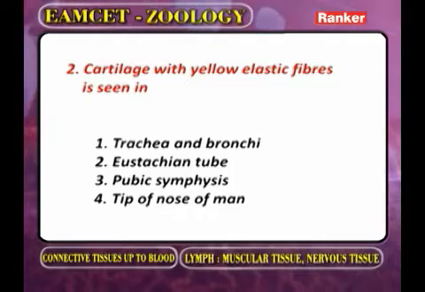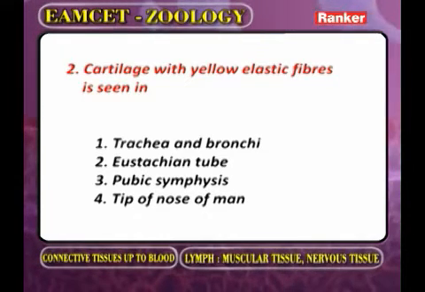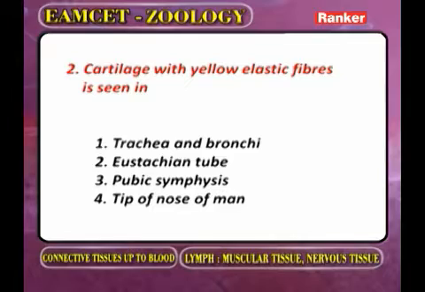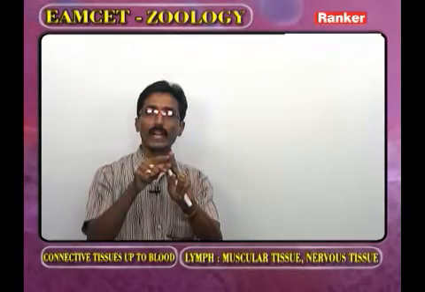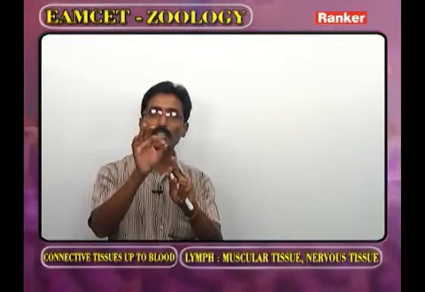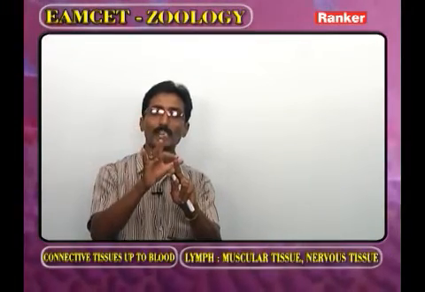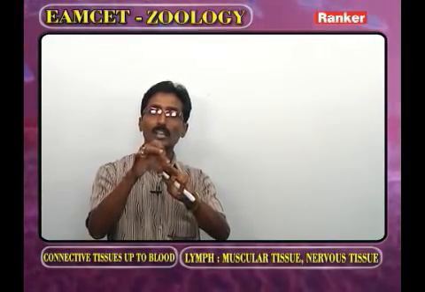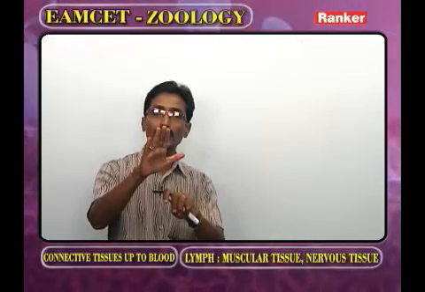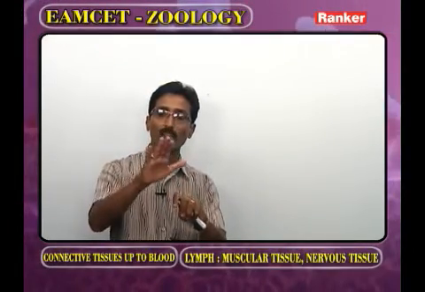Cartilage with yellow elastic fibers. As we observe the cartilages, the first one is hyaline cartilage. In the hyaline cartilage, only delicate collagen fibers. What about the elastic cartilage? In the elastic cartilage, collagen fibers and yellow elastin fibers are present. What about the third cartilage, the fibrous cartilage? In the fibrous cartilage, only collagen fibers.